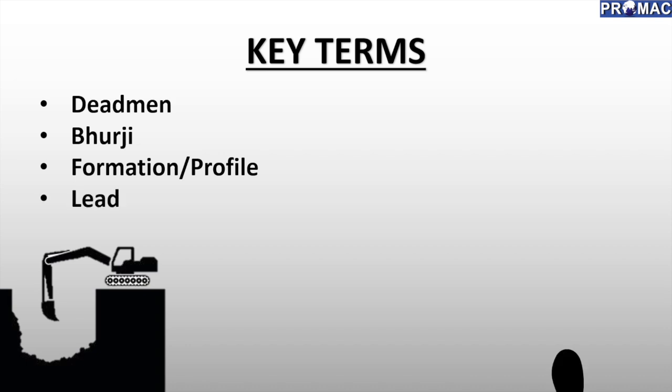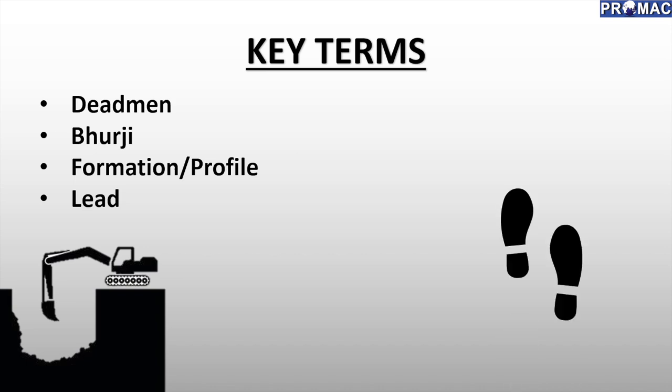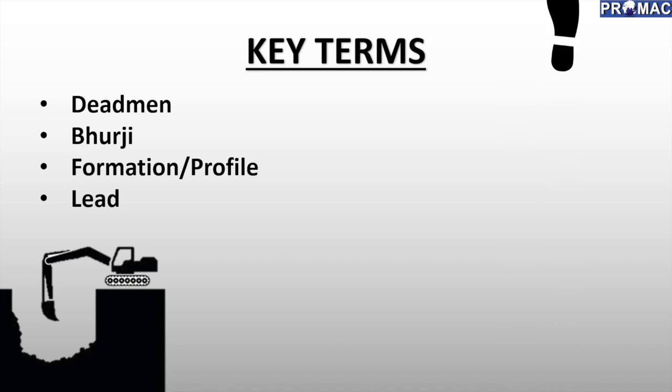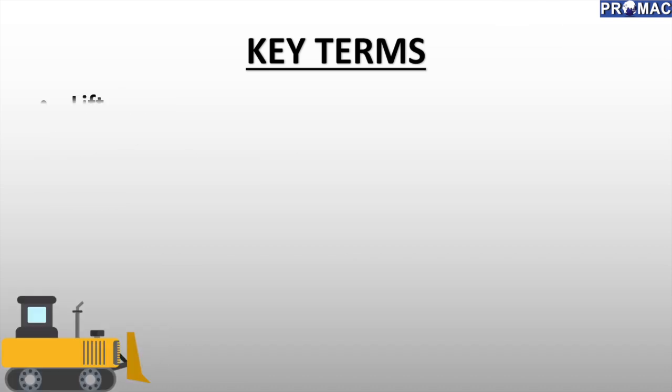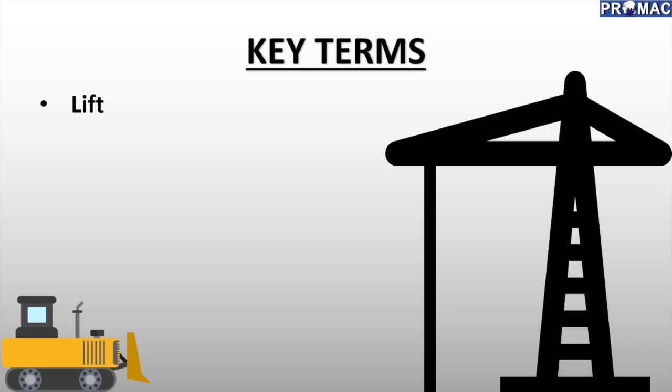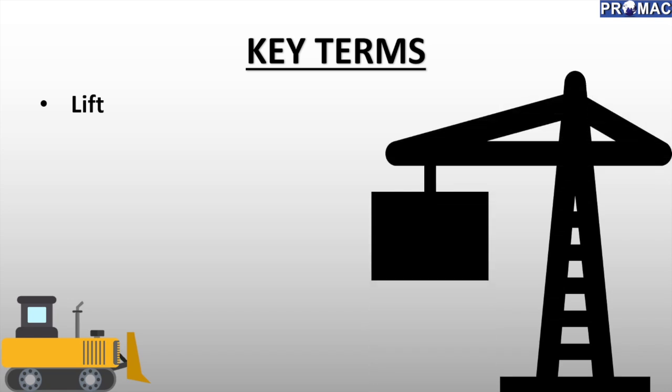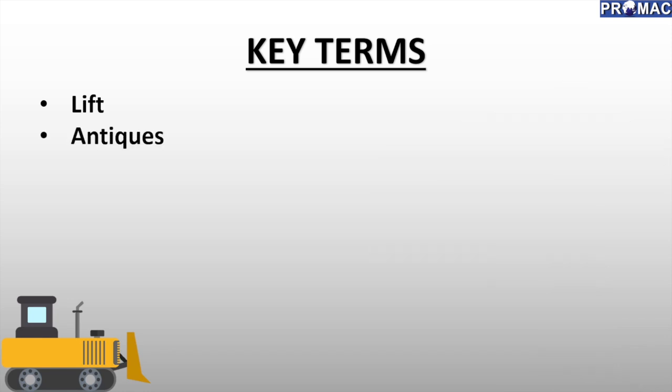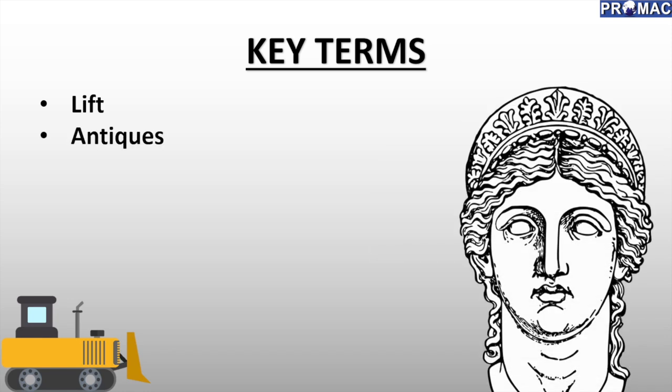Lead. It is the distance between the location of excavation and the dump location of excavated material. Lift. It is the height difference between the bottom of the excavation level and the natural ground level. Antiques. If we find any antiques or old civilization things in excavation, we have to inform and submit them to the archaeology department.